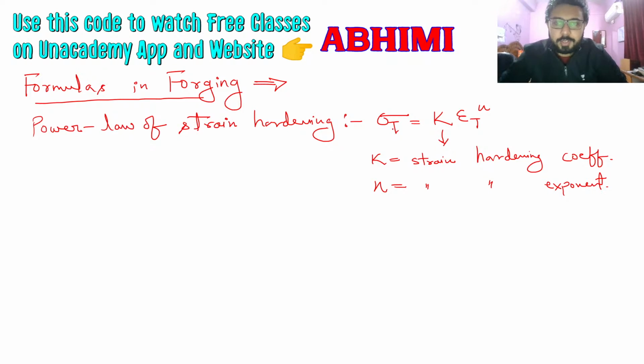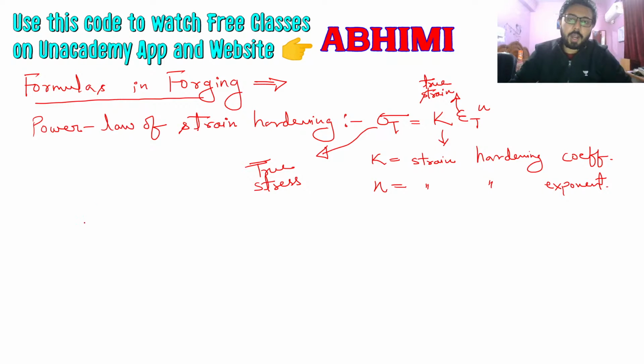Here I have written T because whenever you use this formula, you are going to use true stress and true strain here in the power law of strain hardening.